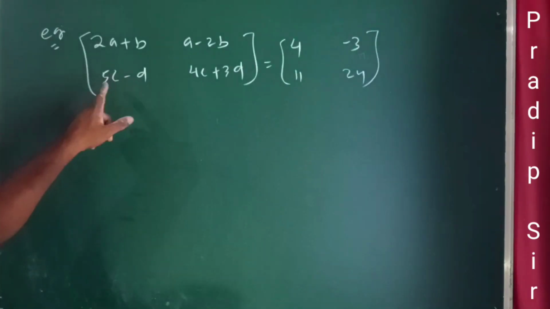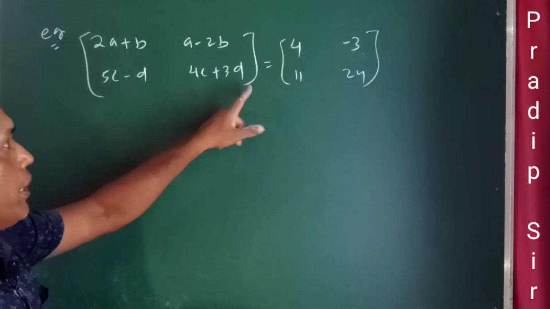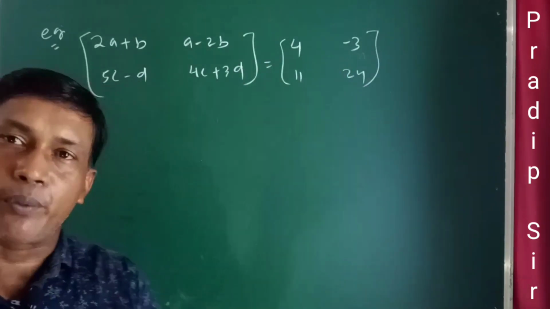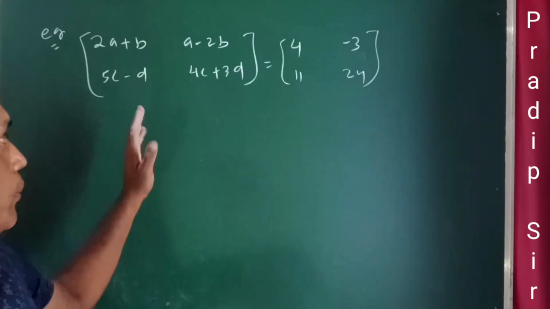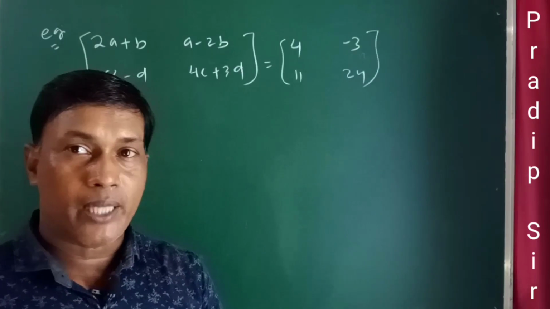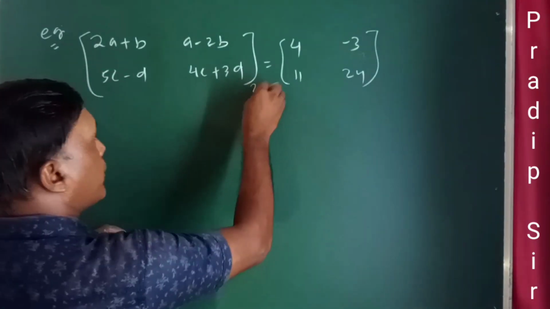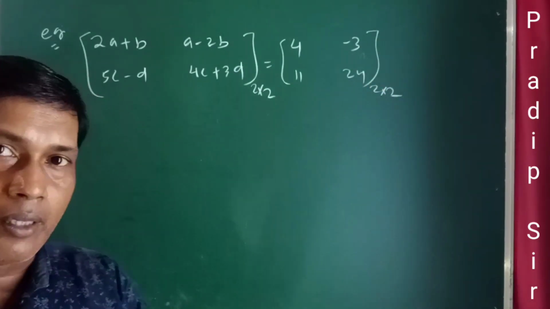One example is a matrix 2a plus b, a minus 2b, 5c minus d, 4c plus 3d, equal to a matrix 4, minus 3, 11, 24. So these two matrices are equal, and the question is to find the value of a, b, c, d. Look at here. The two matrices are equal, so what do we have to do? a, b, c, d का वैल्यू निकालना है. The order of this matrix is 2 cross 2, and the order of this matrix is 2 cross 2. दोनों matrix का order same है.